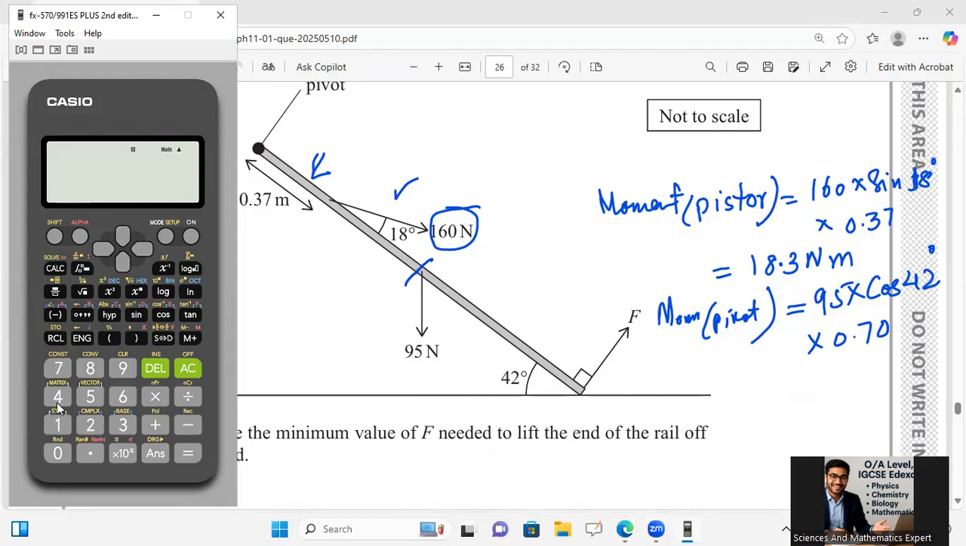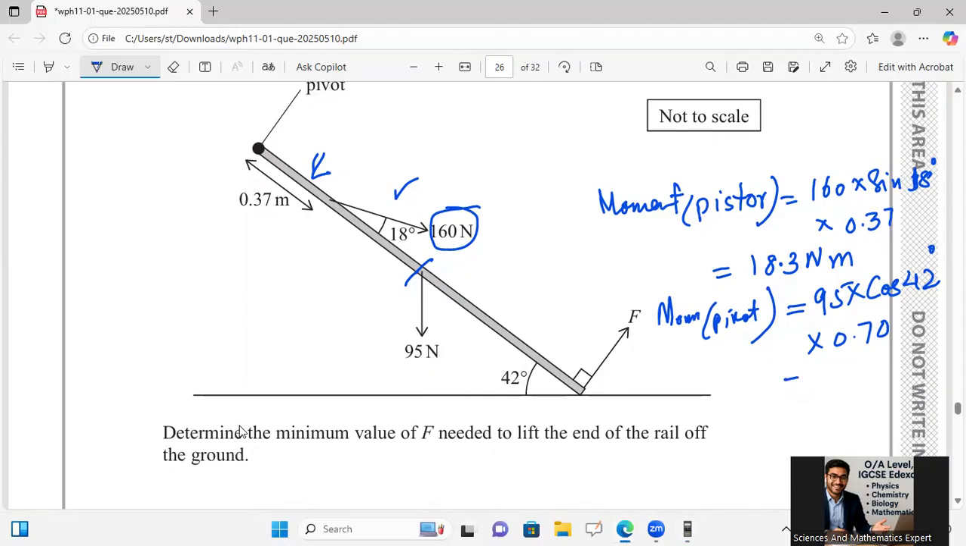Then I will say 95 multiply cos 42 multiply 0.70 is equal to 49.419. So 49.4. Both the moments I have calculated over there.